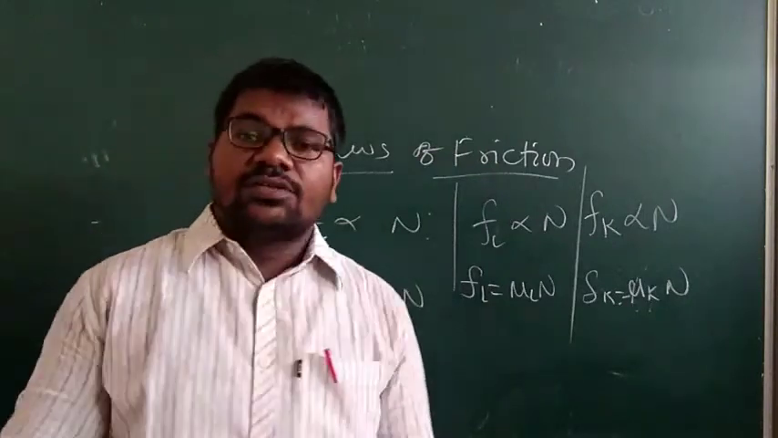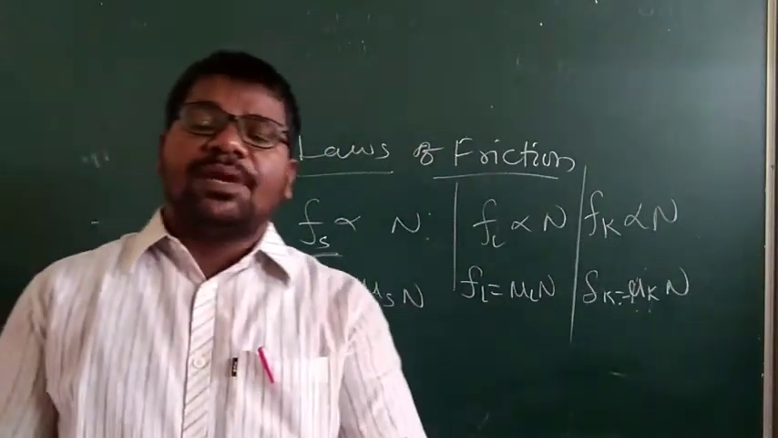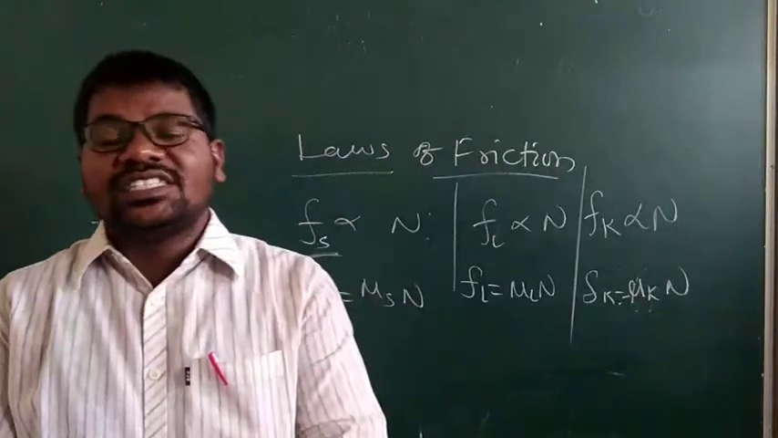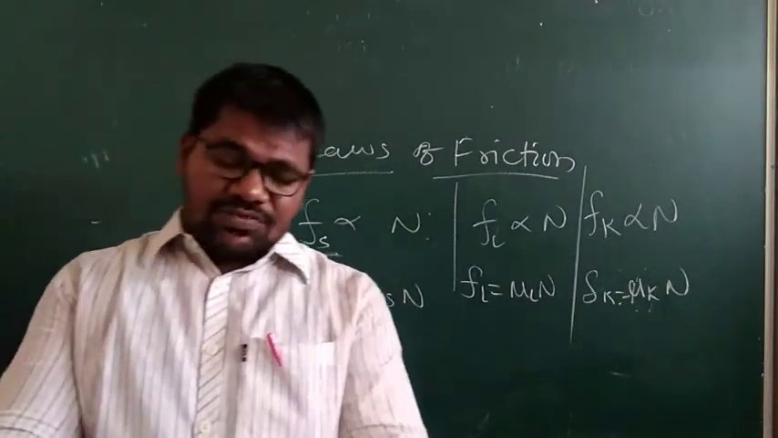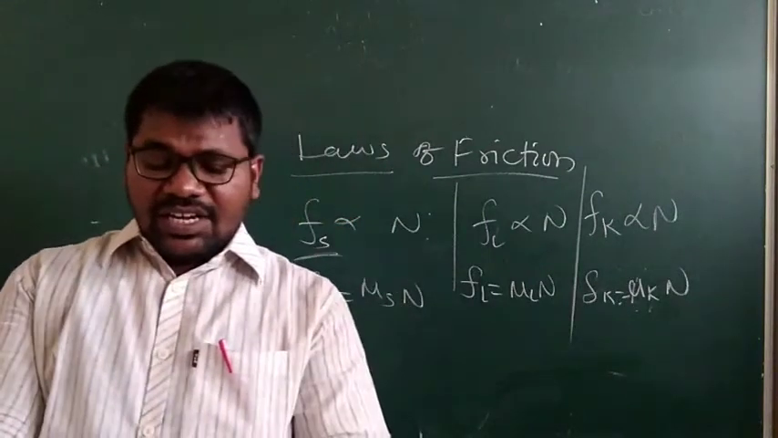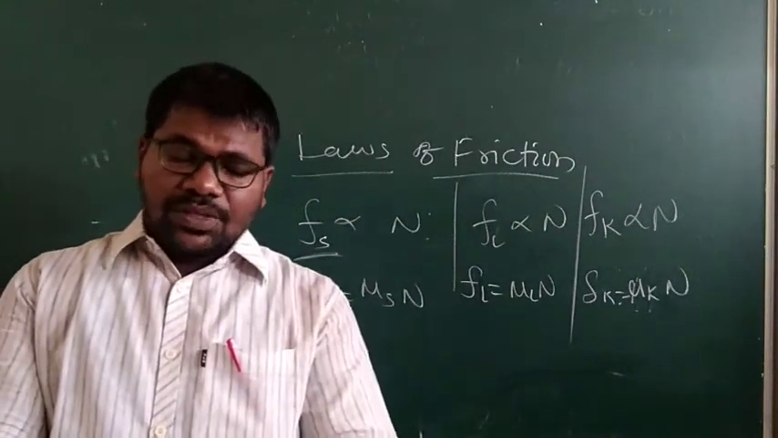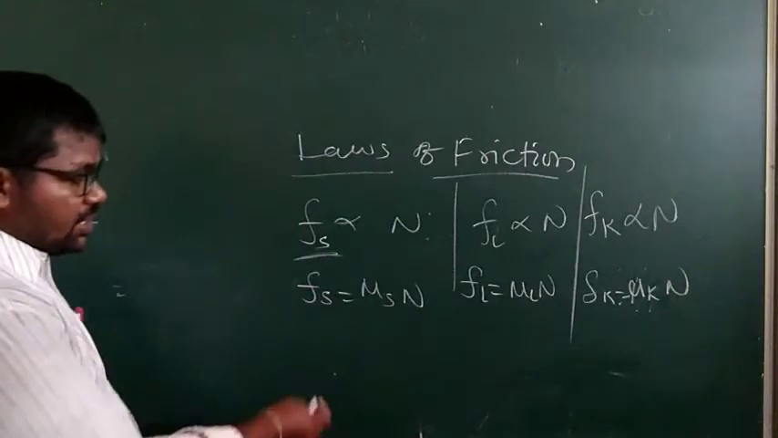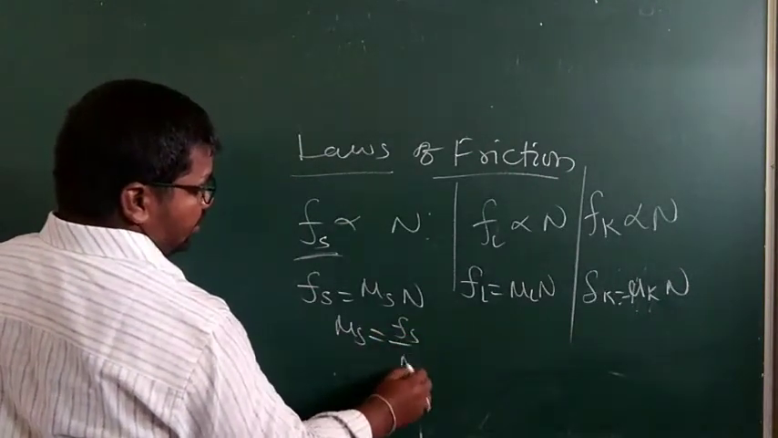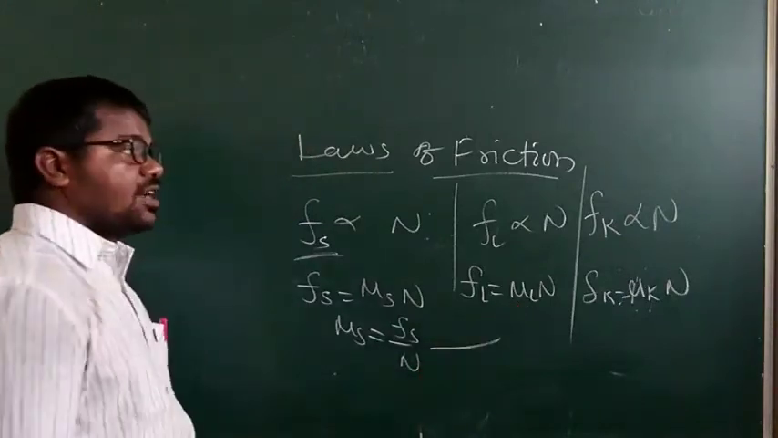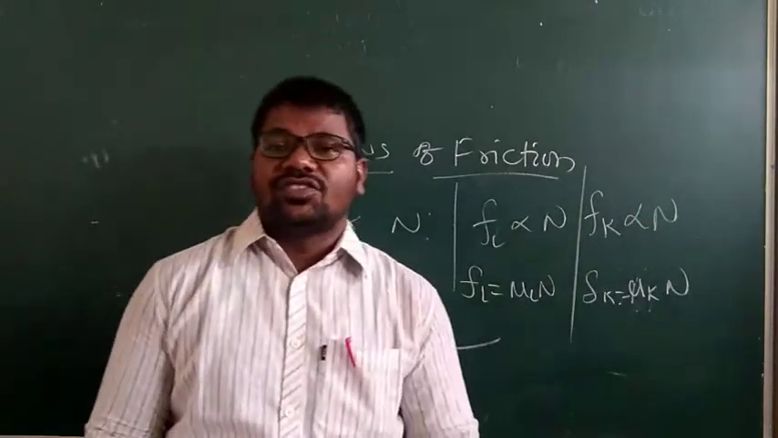We can understand that friction is independent of the area of cross section. Friction force is independent of the area of cross section. These are the laws of friction. Using this equation, mu s is equal to Fs by N. Like that we have to write. Understand?